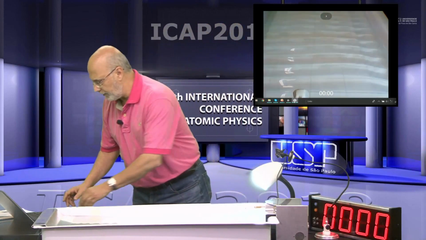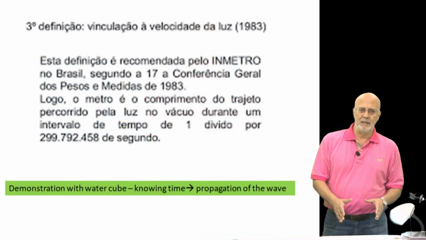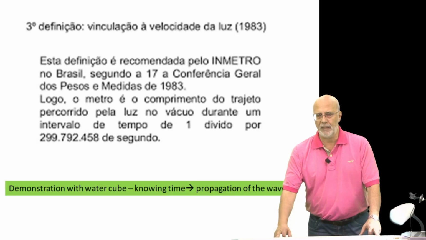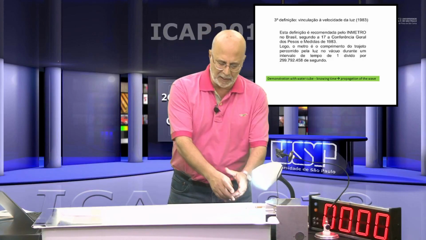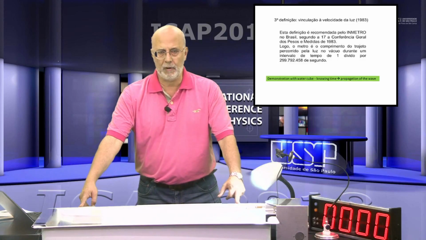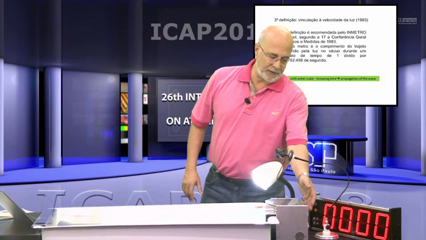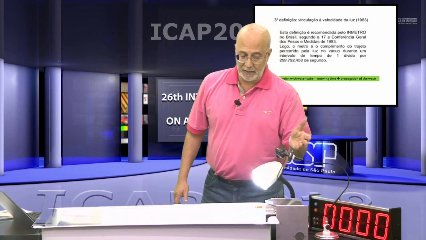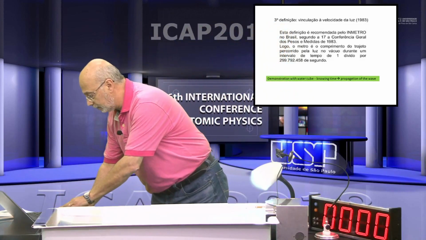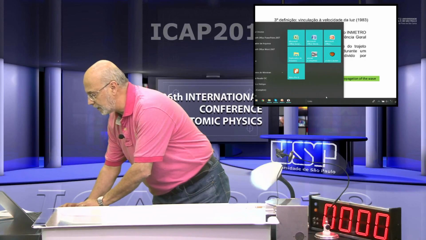And that's how comes the new definition of the meter. So the new definition of the meter is now based on the propagation of the light. So if we know the velocity of the light, and we know how long I have to wait for the light to propagate for 1 meter, then I can define it that way. So the definition now, which is based on the propagation, let's make a demonstration here.